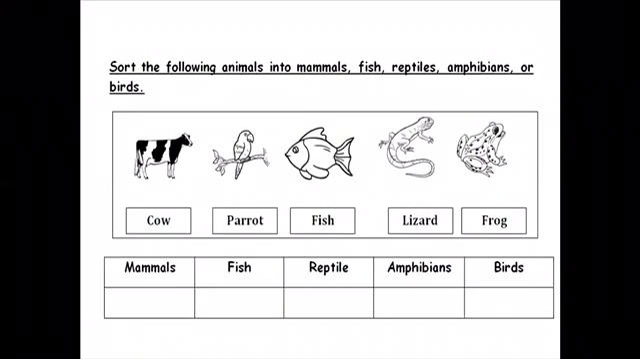Question number 2. Sort the following animals into mammals, fish, reptiles, amphibians, or birds. Think. What do you think about the cow? Is it a mammal, or a fish, or a reptile, or an amphibian, or a bird? The parrot, the fish, the lizard, and the frog. Let's see. Cows feed their babies with milk.